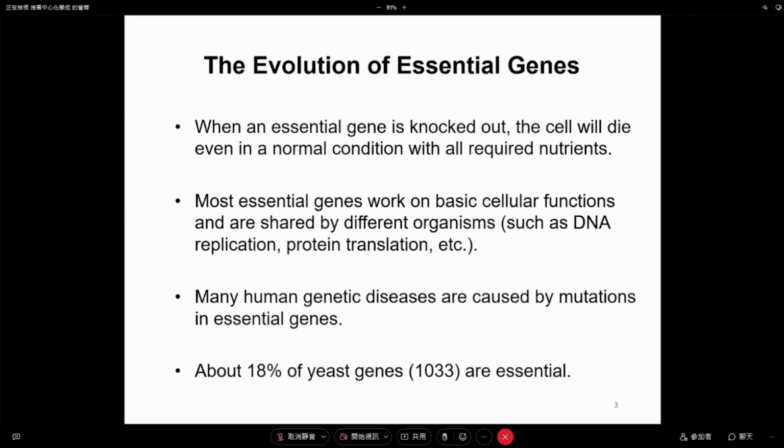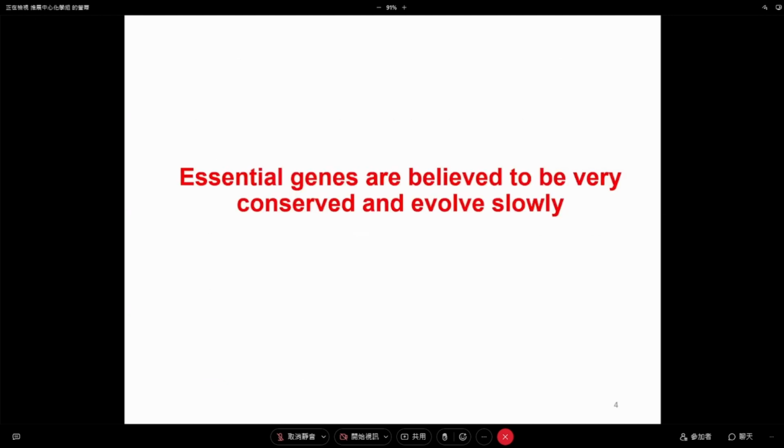And if you look at the yeast genome, the material I use, about 20% of the yeast genome actually are essential genes, about 1,000 of them. And in general, people think because those are so basic and so important, the essential genes should not change during evolution. So they should be very conserved and evolve very slowly. However, we tried to test whether this is really true or not in our lab.